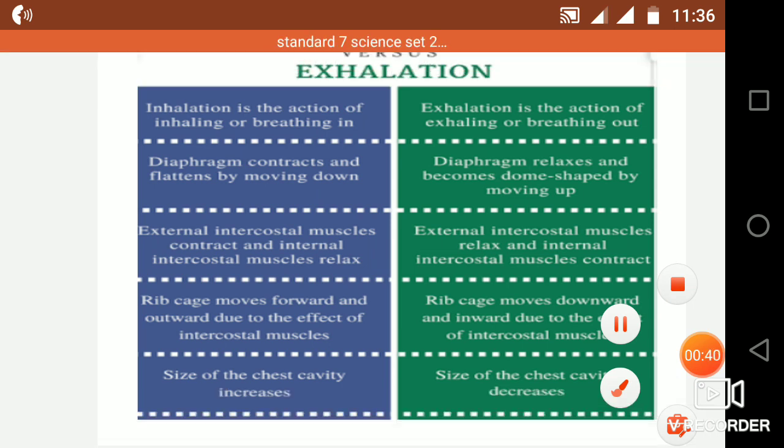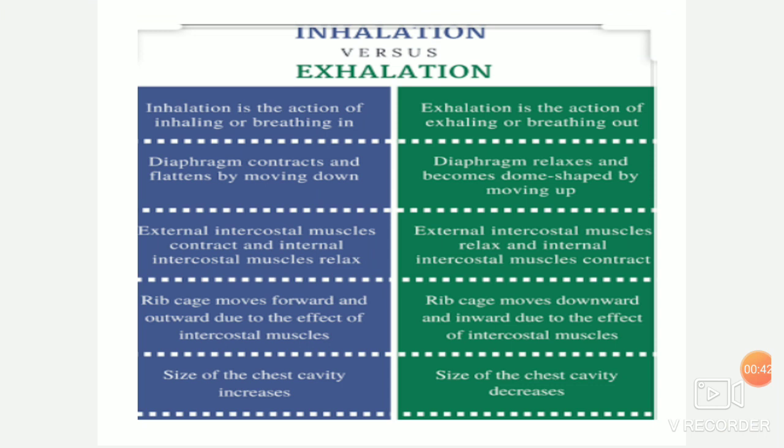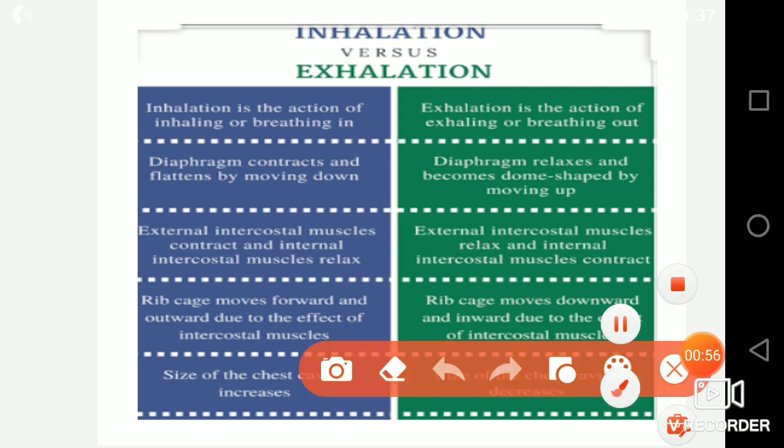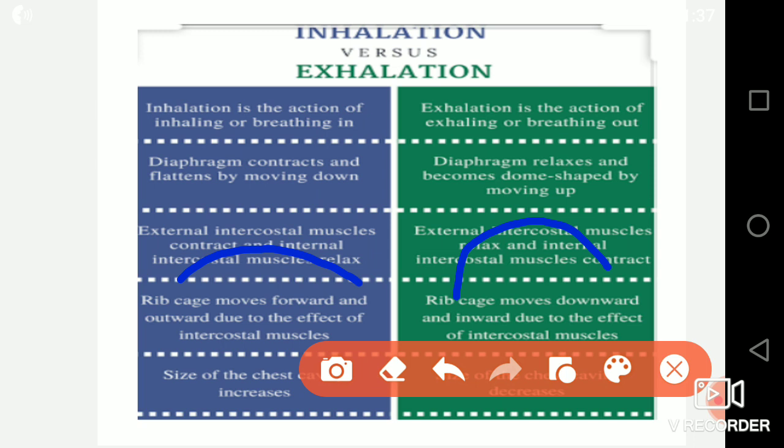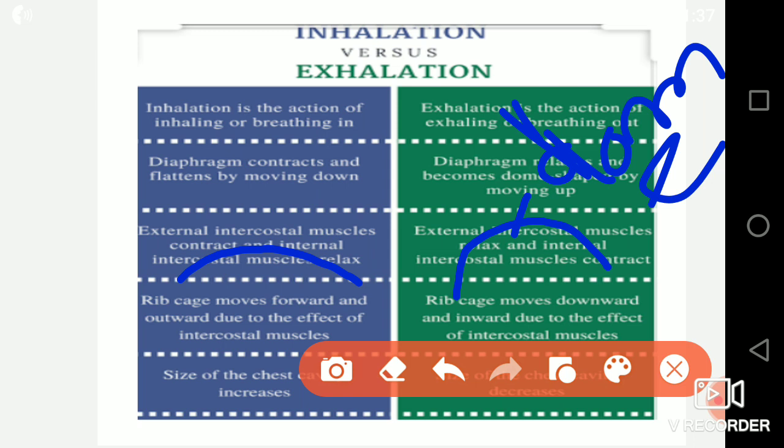the diaphragm contracts and flattens by moving down. So the diaphragm flattens, and in exhalation the diaphragm relaxes and becomes dome shaped by moving up. So this is the dome shape. In exhalation the diaphragm becomes this dome shape, and in inhalation the diaphragm is quite flattened. In comparison, this one is the dome shape.